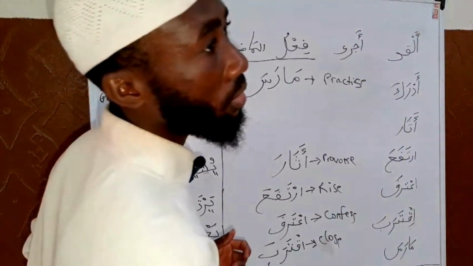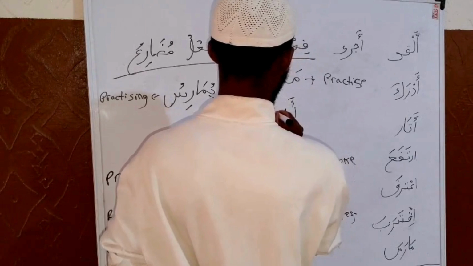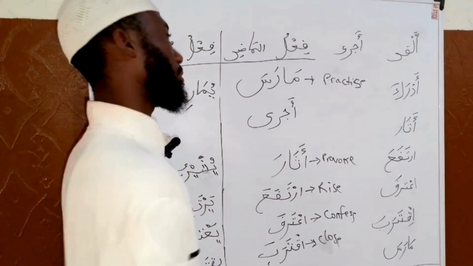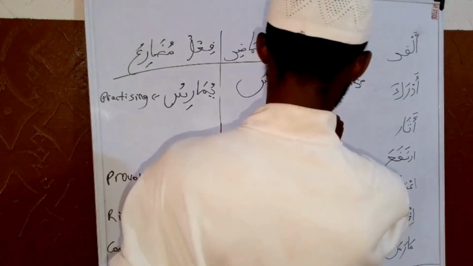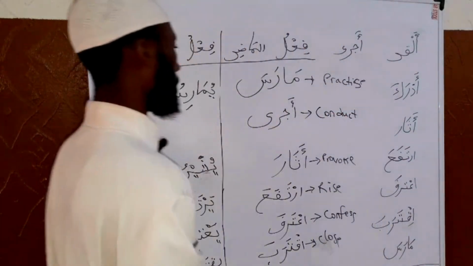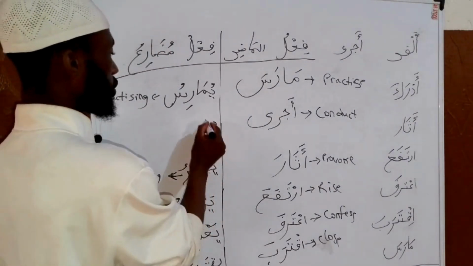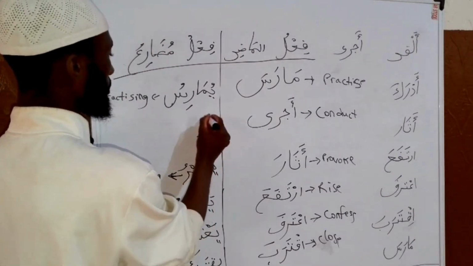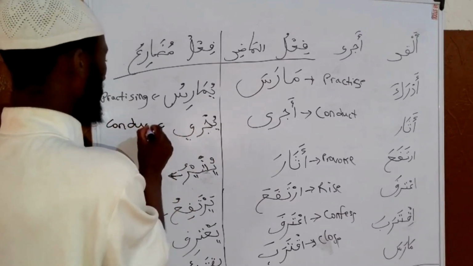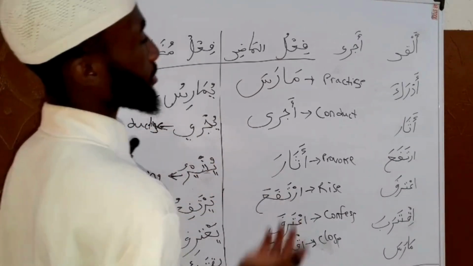Then we have ajra. Ajra means what? Conduct. Ajra. Then the fi'l mudari is what? Yujri. That is what? Conducting. That is the fi'l mudari, that is present continuous tense.